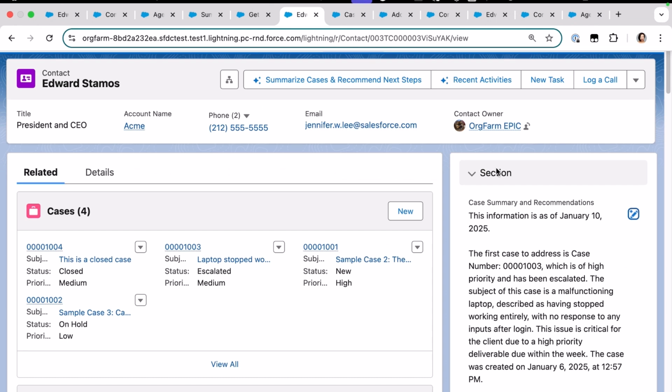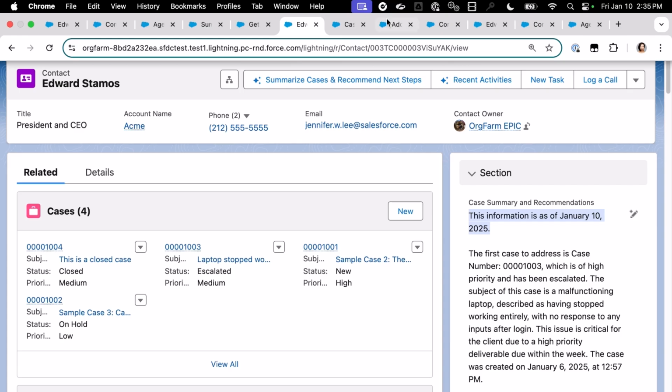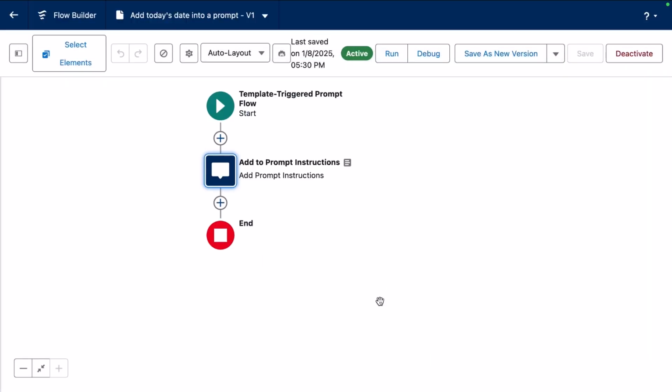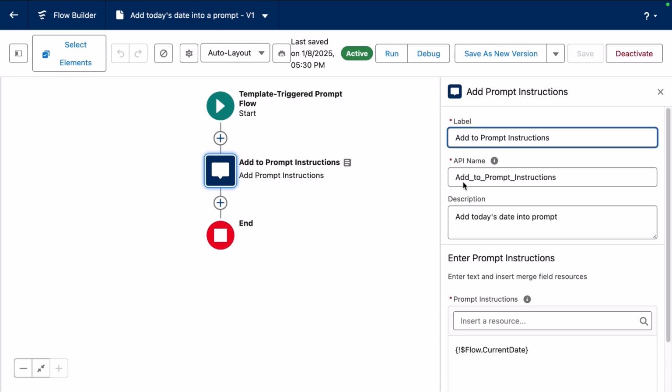So again, if you go back here, this is that prompt. So let's take a look at that prompt flow. It has only one element, so it can't get any easier than that. And all it does in adding the prompt instructions is it's taking the flow's current date and stamping it and pushing it back into our prompt.